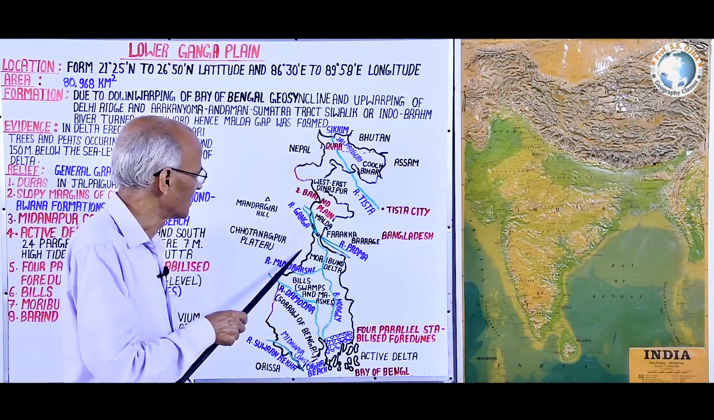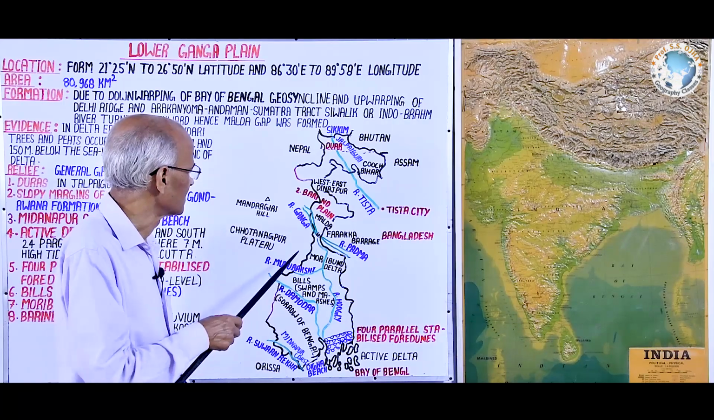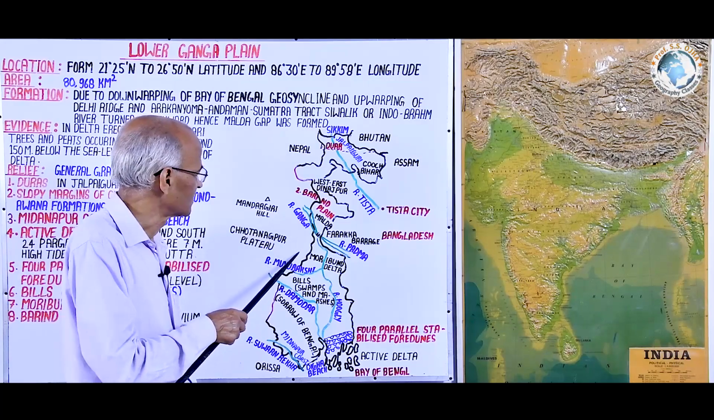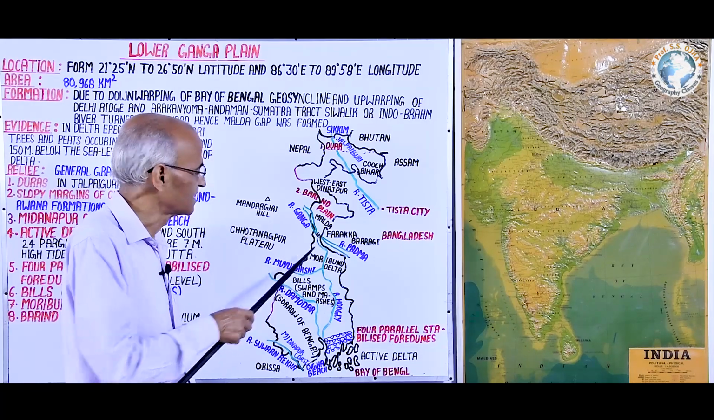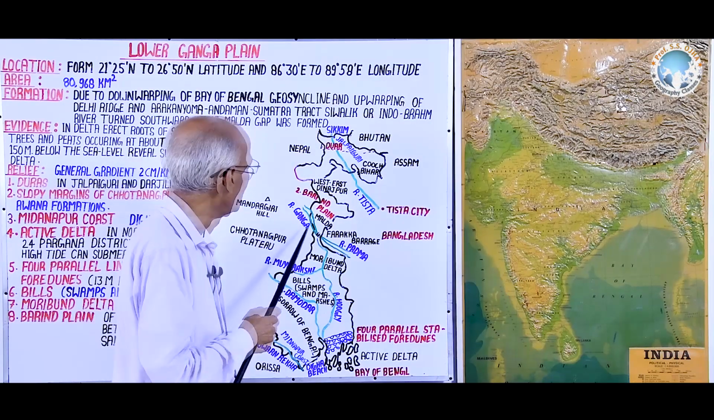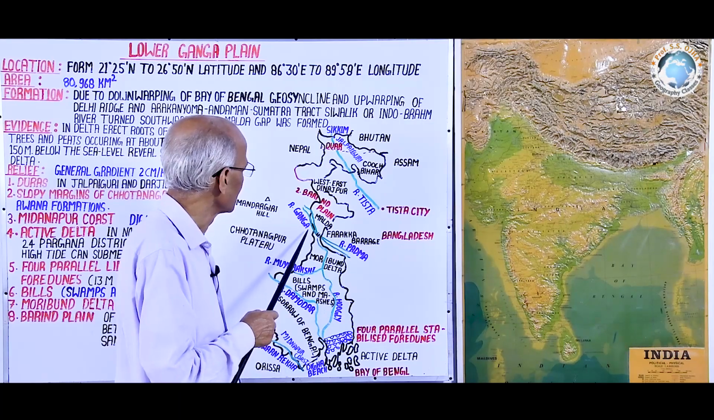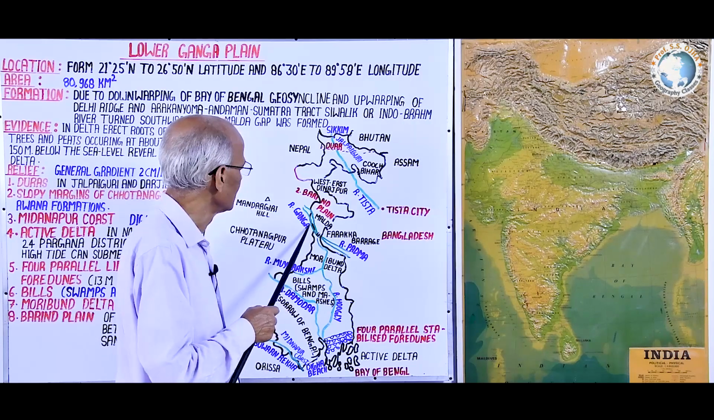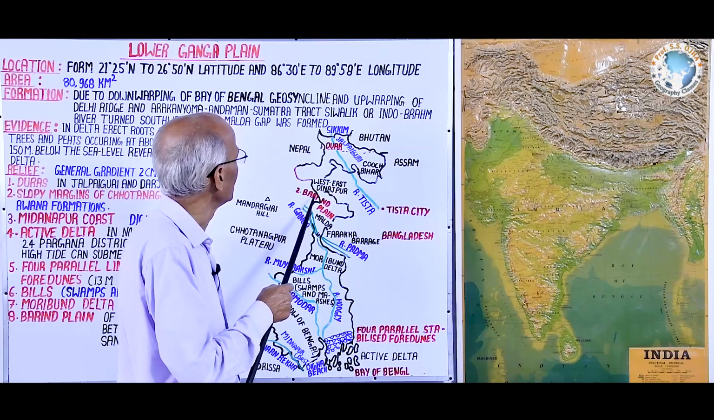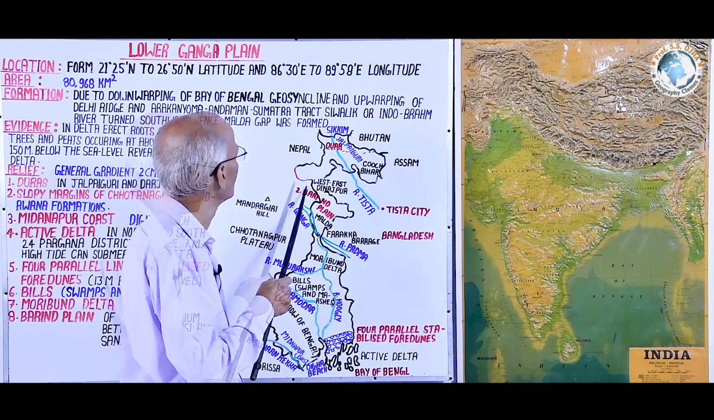That's why here you should consult map very minutely, because it is transition between the oldest Gondwana formation and the youngest alluvium formation of Holocene period. Again to the north, it is river Ganga which demarcates the western boundary of this lower Ganga plain, and again in the north it is here 150 meter contour, and then